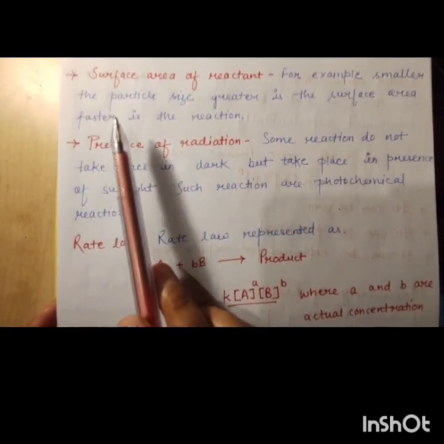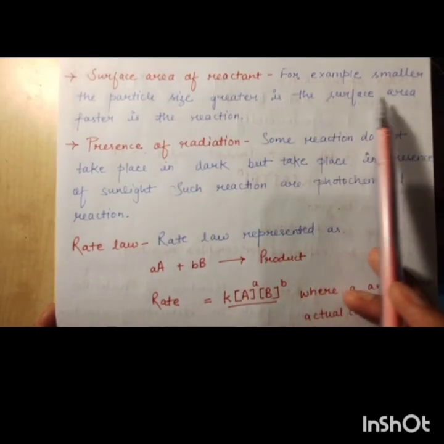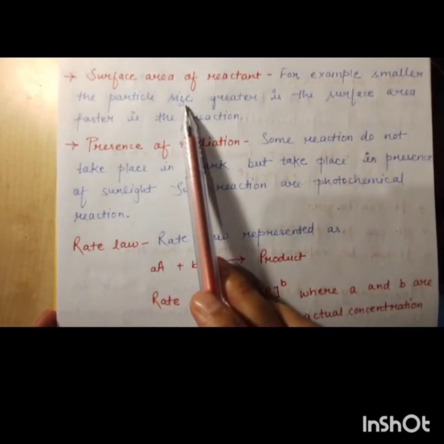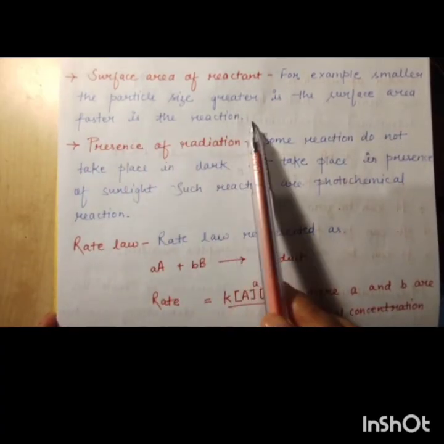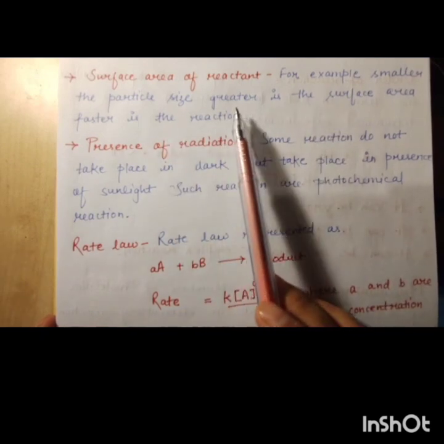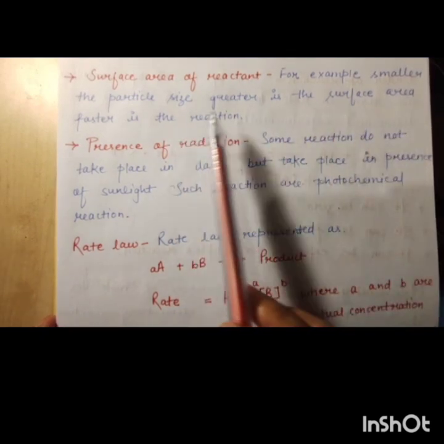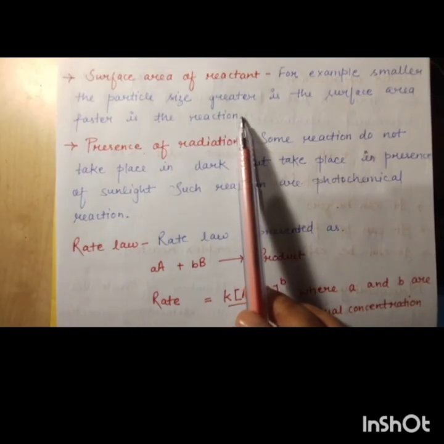Next point is the surface area of reactant. For example, the smaller the particle size, the greater is the surface area and the faster is the reaction. Means the smaller the size of the particle, the greater is the surface area and the faster is the reaction.